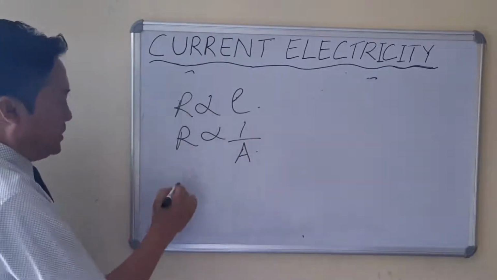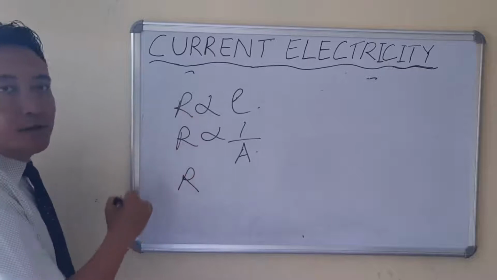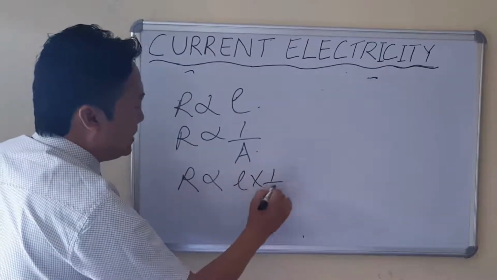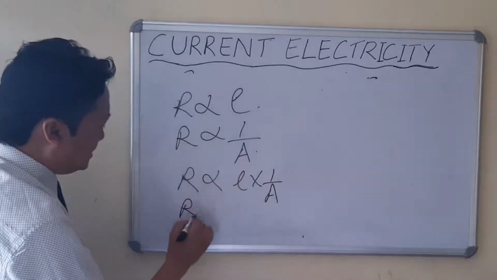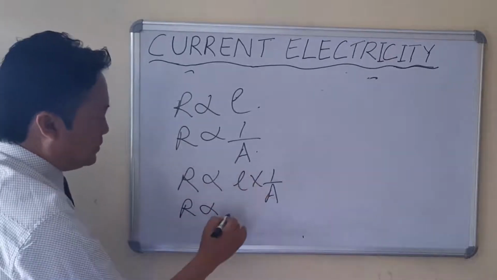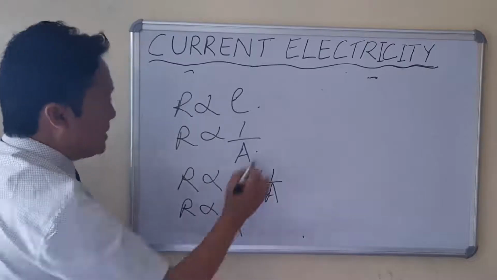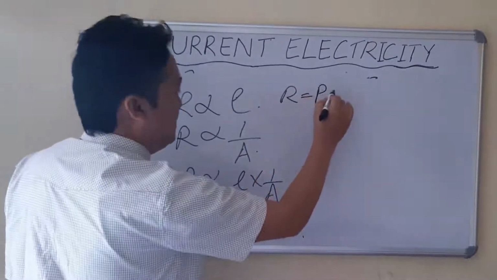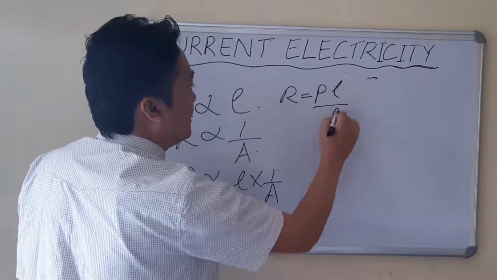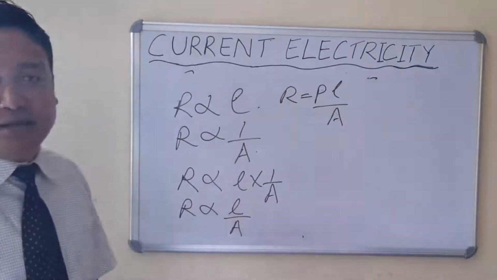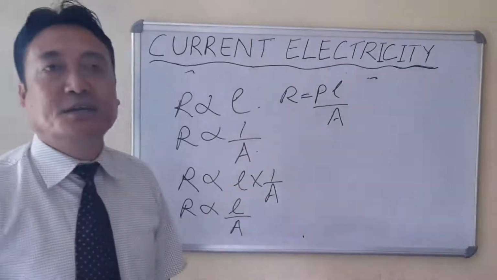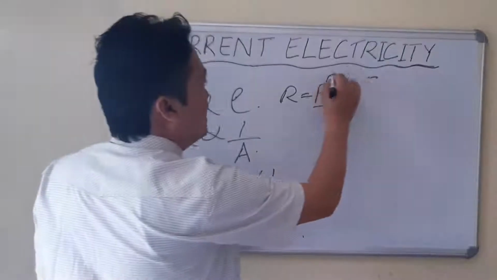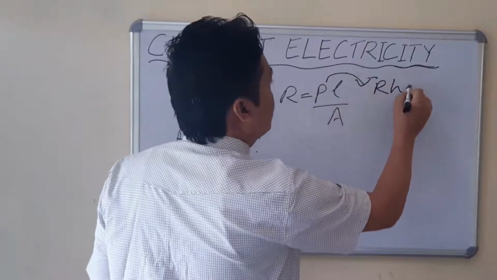Combining these two relations, resistance is proportional to length into 1 by area, so R is proportional to L divided by A. Replacing the proportionality sign, R equals rho L by A. Now this rho is a constant, known as the resistivity or the specific resistance, and this is written as rho.